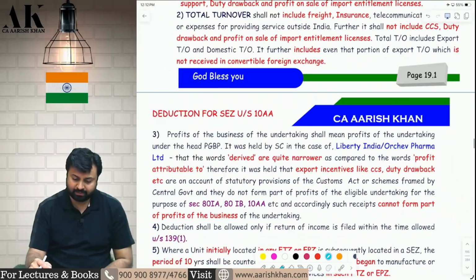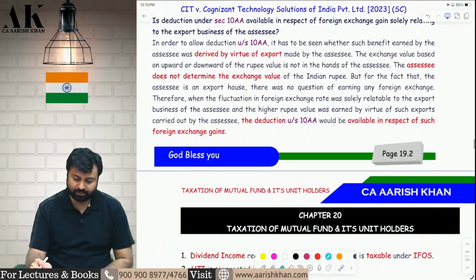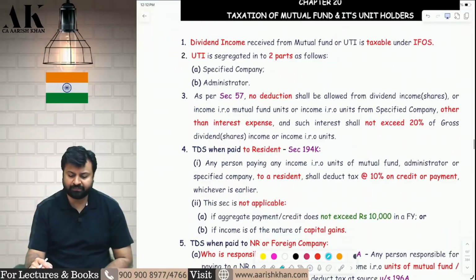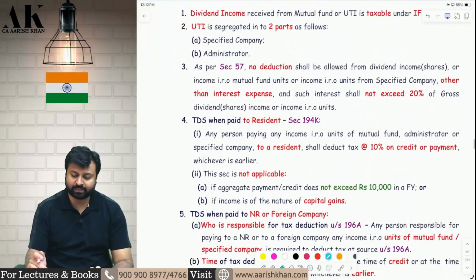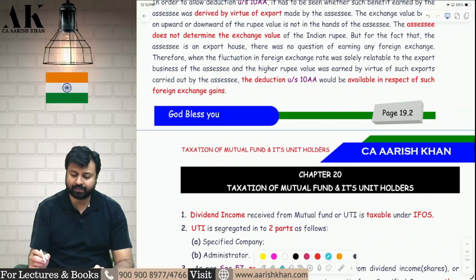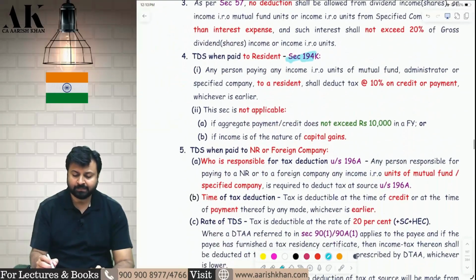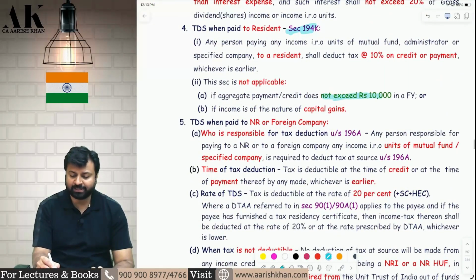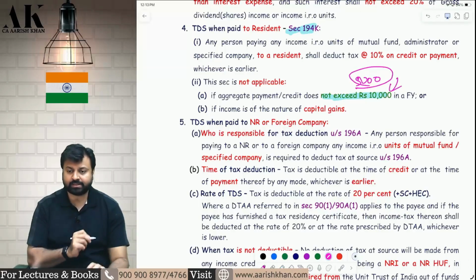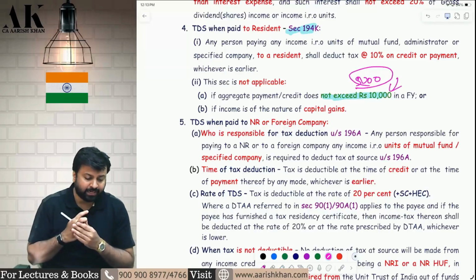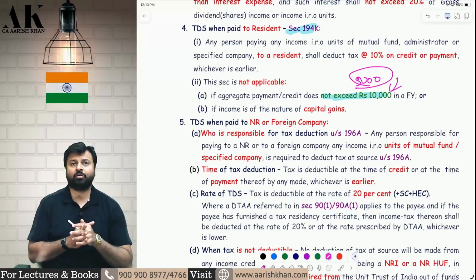There is no amendment in IFOS now and 10AA. Yes, in the mutual fund section, there is one amendment, a small change in the threshold in 194K on page number 20.1. In 194K, the threshold has been changed from 5,000 to 10,000. Check it please. This threshold has been changed from how much to how much? It was 5,000 earlier. Now it has been changed to 10,000. I hope it is clear to all of you.